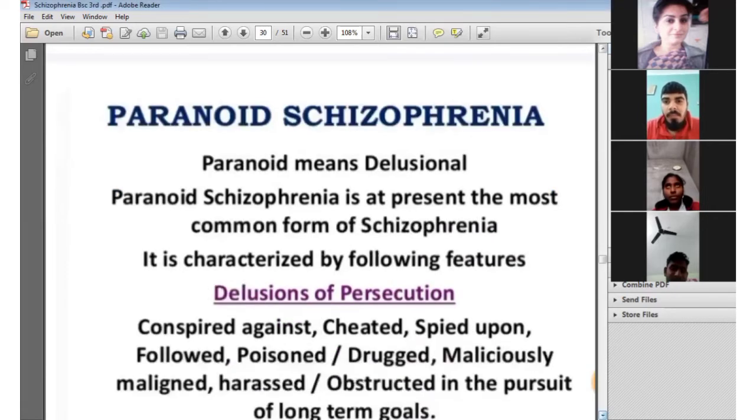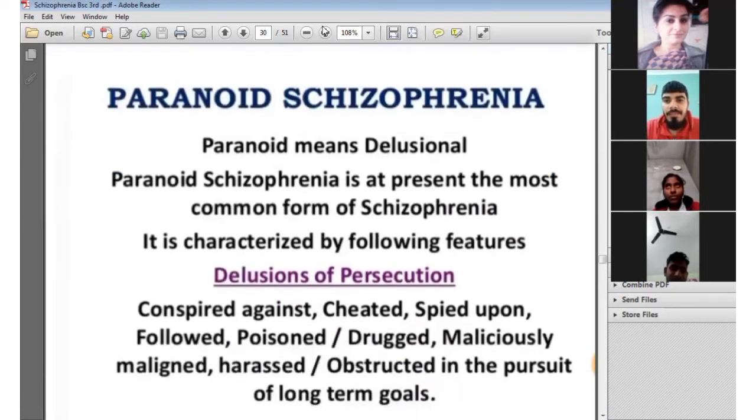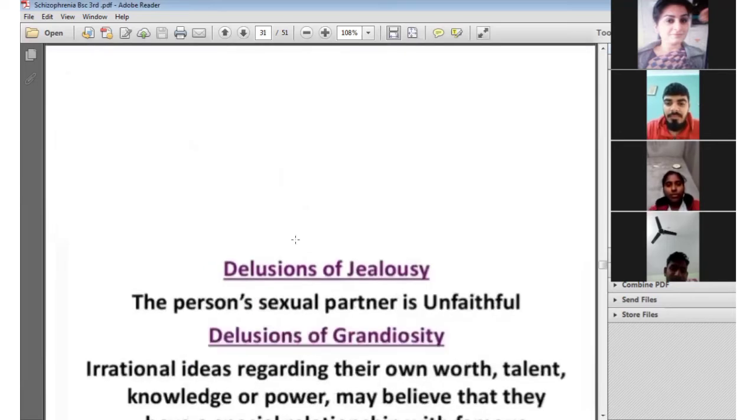obstructed in pursuit of long-term goals of the person, and delusion of jealousy occurs in the person with paranoid schizophrenia, like the person's sexual partner is unfaithful. Delusion of grandiosity occurs, in which there are irrational ideas regarding their own worth, talent, knowledge or power, and they may blame other people.